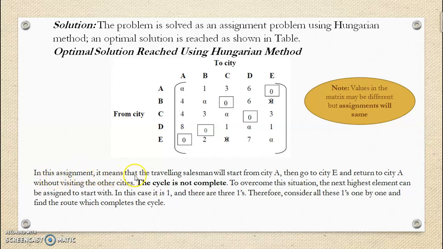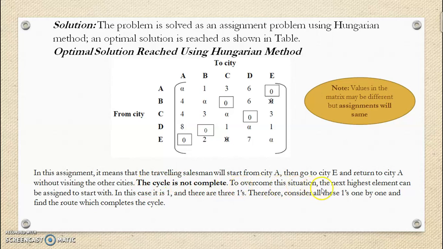In this assignment it means that the traveling salesman will start from city A, right? The salesman will start from city A. He will reach city E. Now again he will start from city E and he will come back to city A. So this is an incomplete cycle, A to E and E to A. So therefore this is not the optimum solution from the traveling salesman point of view. This is mentioned here. It means that the traveling salesman will start from city A, then go to E and will return to A without visiting other cities. Therefore the cycle is not complete.